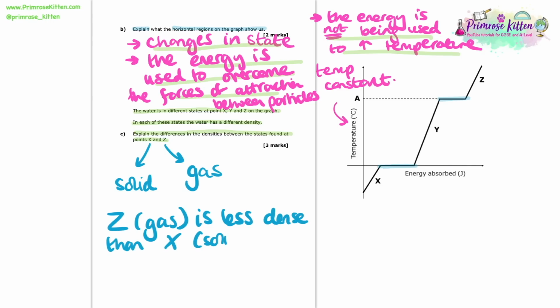And now we can get on to explaining why that is the case. So because Z is a gas, the particles are much more spread out than they will be in X, the solid.